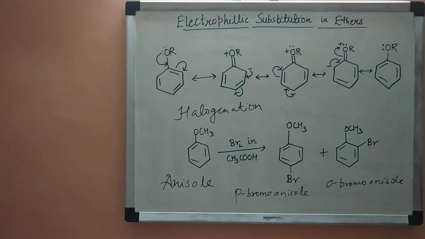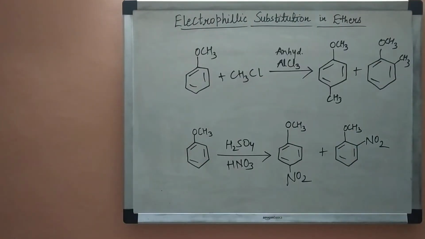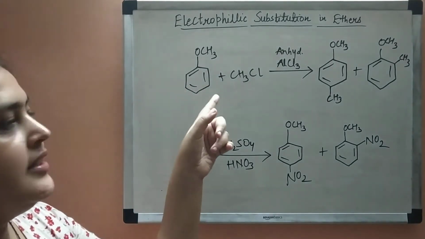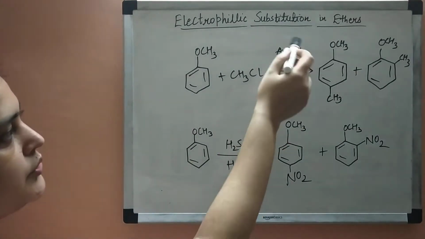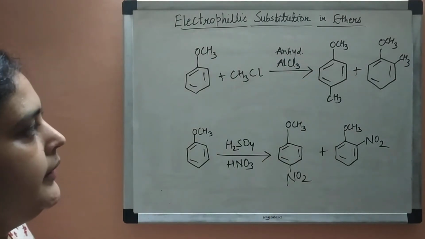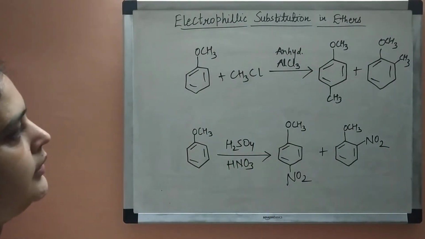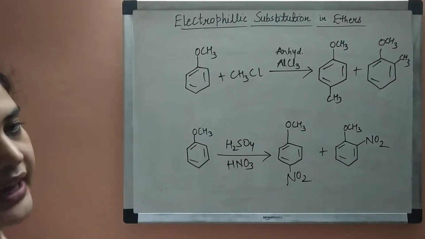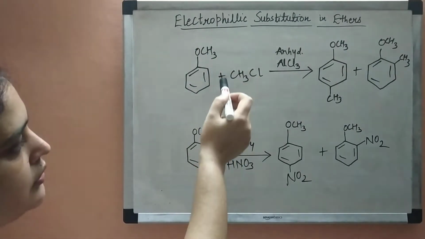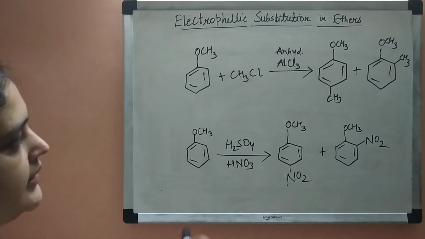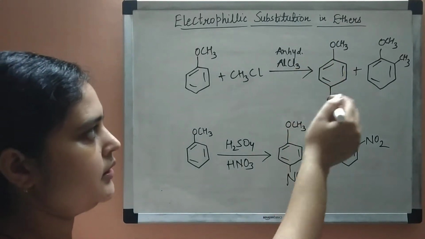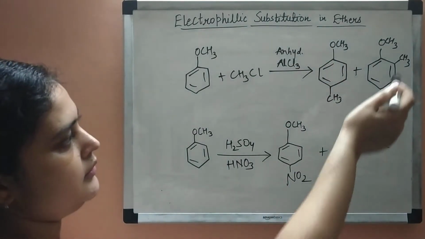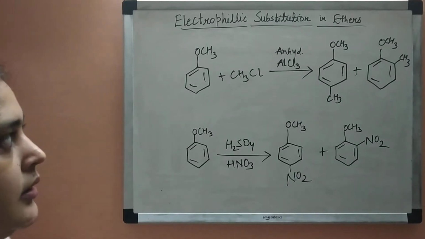So we will see Friedel-Crafts reaction. So this is Friedel-Crafts alkylation. What is happening here is that we are using anhydrous aluminum chloride and chloromethane. It is reacting with anisole. So this methyl group gets attached to ortho and para positions. Here also para product is the major product and ortho product is the minor product.